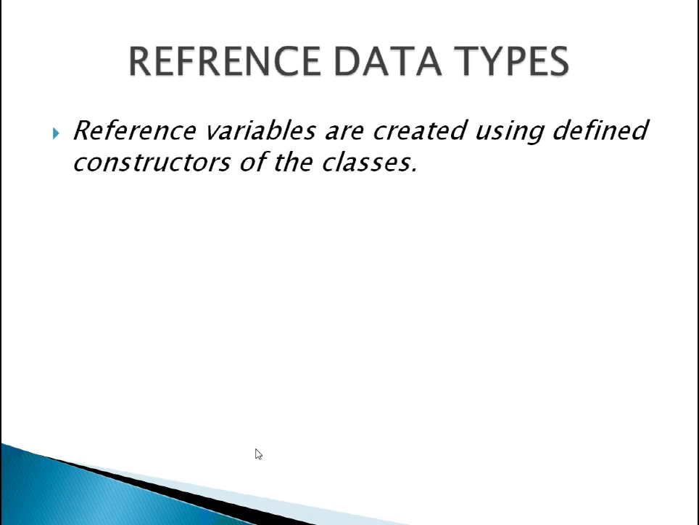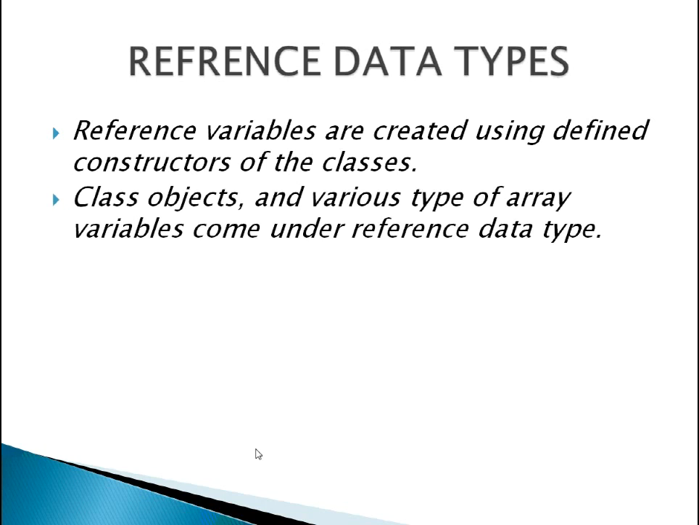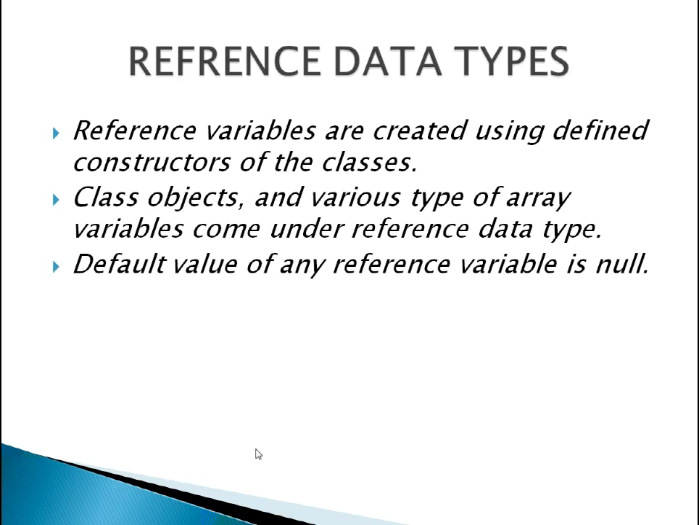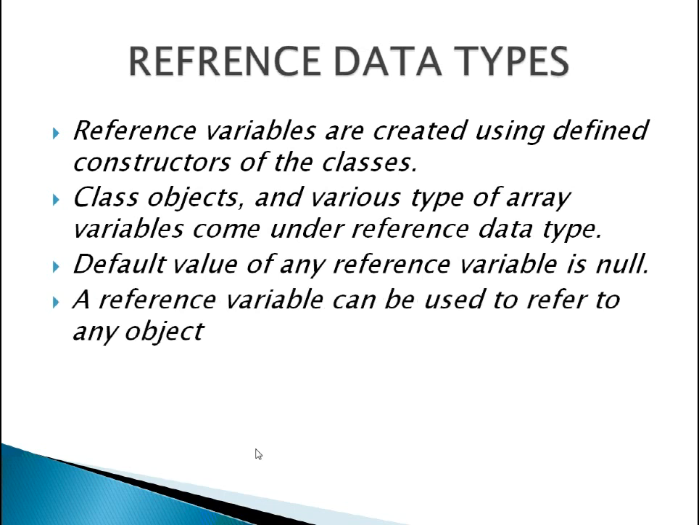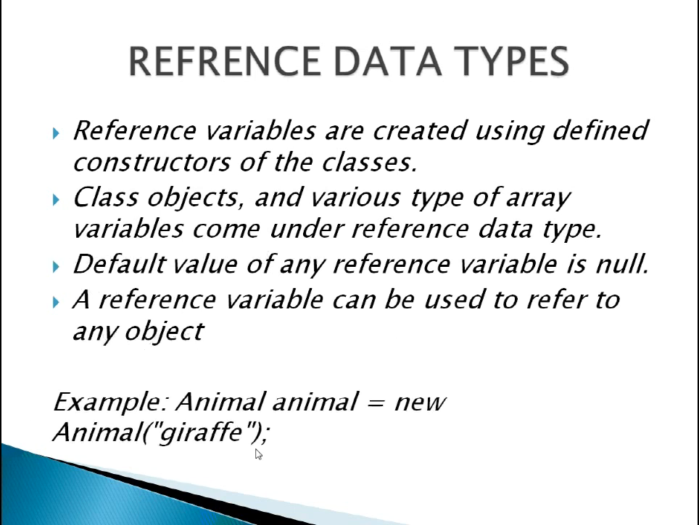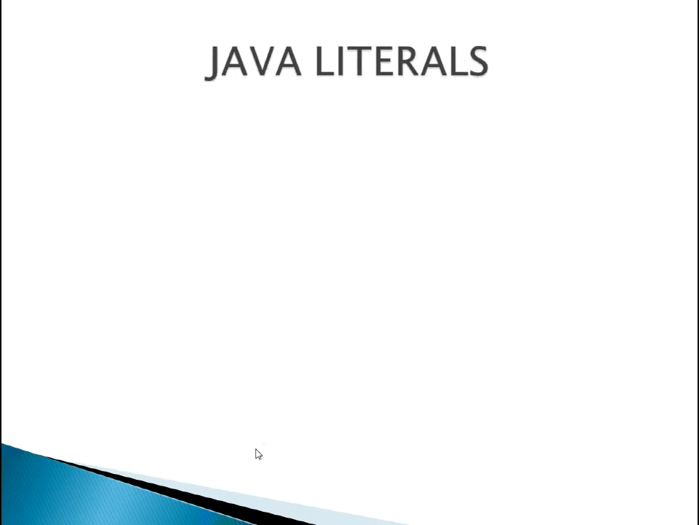Reference variables are created using defined constructors of the classes. They are used to access objects. These variables are declared to be of a specific type that cannot be changed. For example, Employee, Puppy, etc. Class objects and various types of array variables come under reference data types. Default value of any reference variable is null. A reference variable can be used to refer to any object of the declared type or any compatible type. Here is an example.